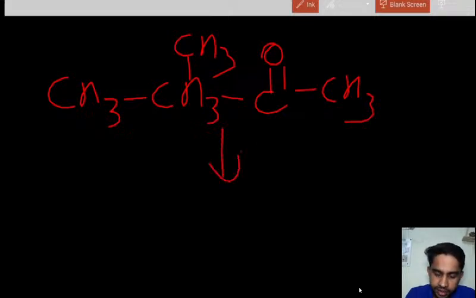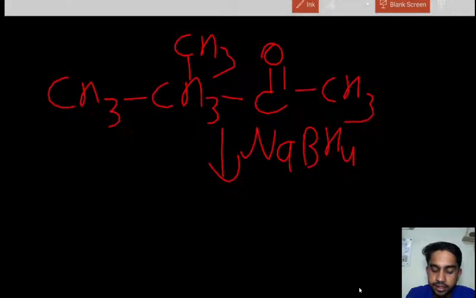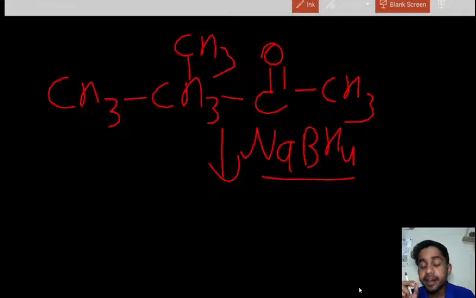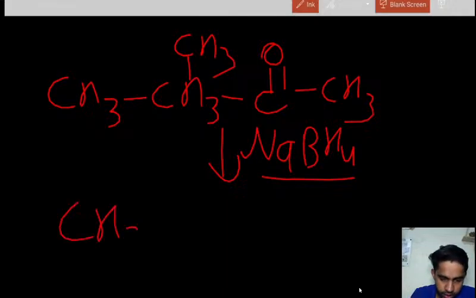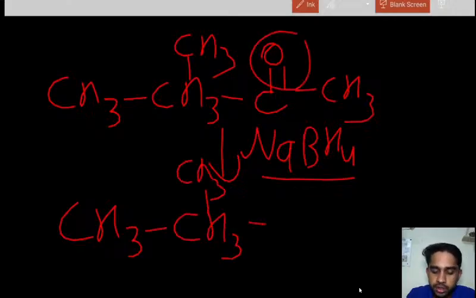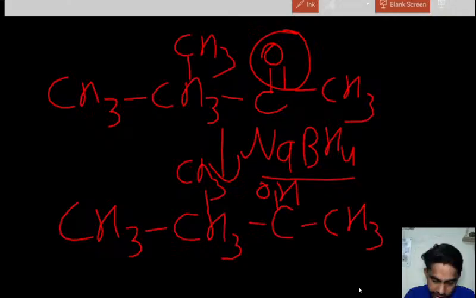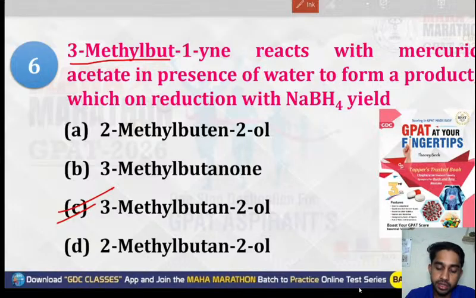This product will react with NaBH4. NaBH4 will do the reduction, and after that reduction, CH3, CH3, CH3, and this double bond oxygen will be converted into C-OH. So what will be the right answer? 3-methyl butene... 3-methyl butanol. Yes, option number three will be the right answer.